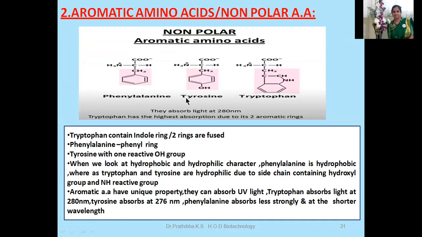When we look at the hydrophobic and hydrophilic characteristics, phenylalanine is hydrophobic, whereas tryptophan and tyrosine are hydrophilic due to the side chain containing a hydroxyl group and an NH reactive group. Aromatic amino acids have a unique property: they can absorb UV light. Tryptophan absorbs light at 280 nanometer, tyrosine absorbs at 276 nanometer, whereas phenylalanine absorbs less strongly and at a shorter wavelength.